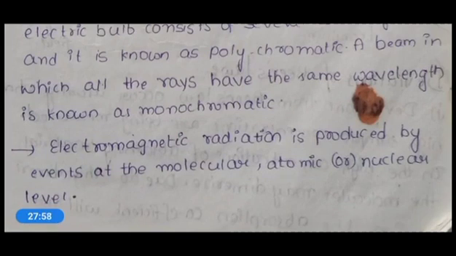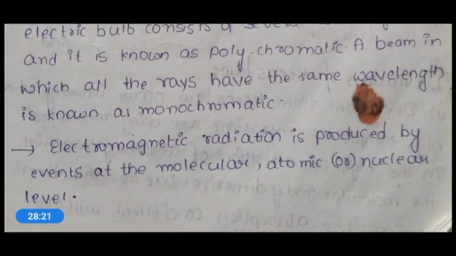Electromagnetic radiation is produced by events at a molecular, atomic or nuclear level. What does it mean? This electromagnetic radiation can be produced at the molecular level, at the atomic level and at the nuclear level.